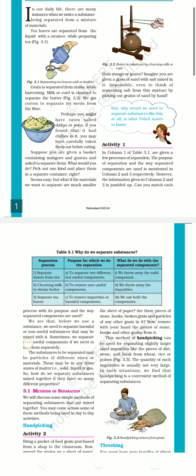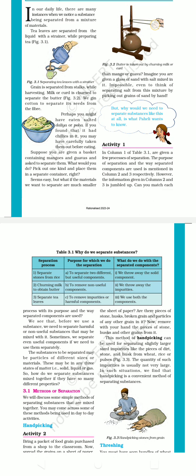I can show you guys this blue table. It is said that there are a few processes of separation, and the purpose of separation and the way separated components are used are mentioned in column 2 and column 3 respectively. But guys, the information is jumbled up, so it is asked to match each.